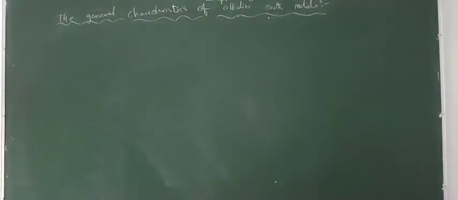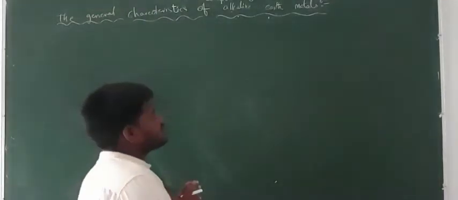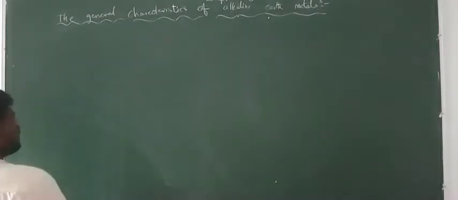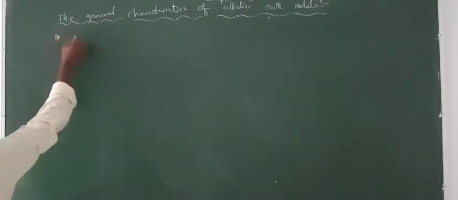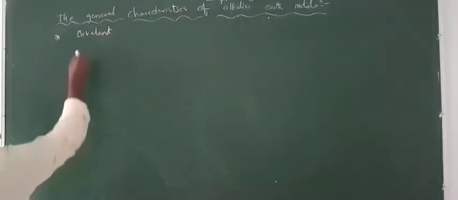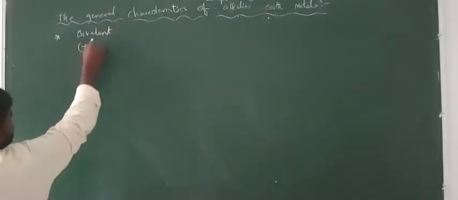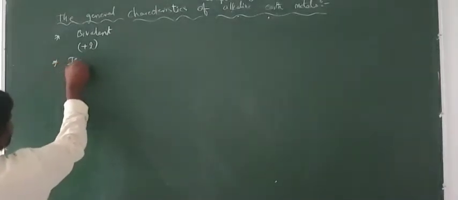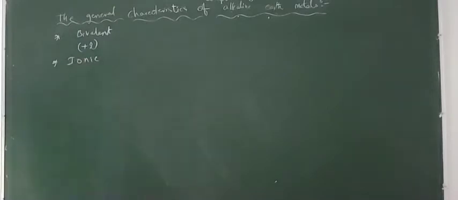Okay students, in this class I am going to teach you the characteristics of second group elements related compounds, the compounds of alkaline earth metals. So right guys, alkaline earth metals form bivalent cations. Bivalent cations means each carries 2 units of positive charge. Due to the formation of the bivalent cation, most of these compounds are ionic in nature. The compounds formed by the alkaline earth metals are ionic in nature due to the bivalent charge.